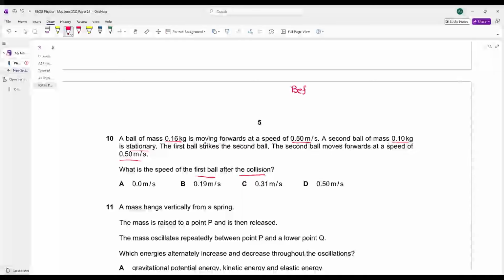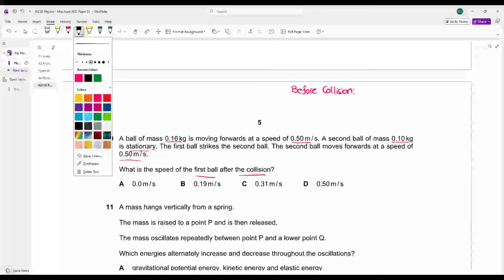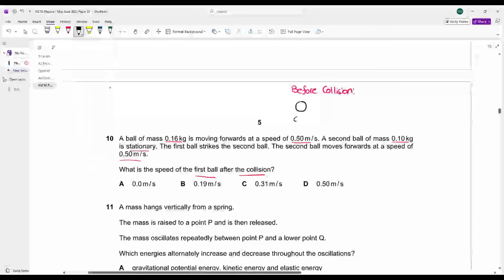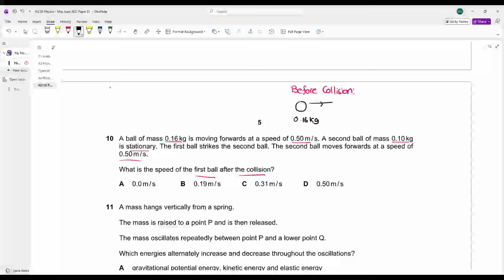First of all, before collision और after collision की diagram बना लो बेटा. Let's draw the diagram of before collision. Before collision, you have a ball of mass 0.16 kg. This is moving forward with a velocity of 0.5 meters per second. Then you have a second ball of 0.1 kg. That is stationary. अच्छा जी, after collision क्या हो रहा है बेटा?